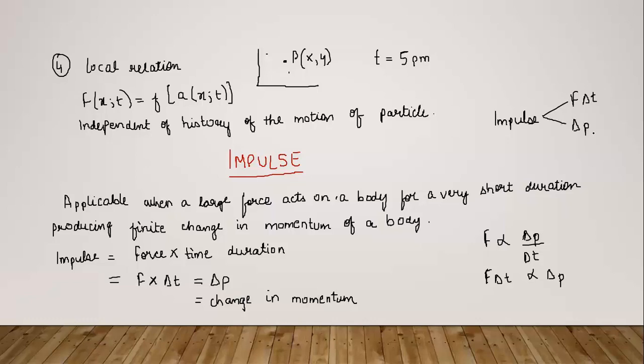Obviously, these two expressions mean the same thing mathematically, but it's only the way in which the question is asked to you and the quantities that are given to you. So it can be calculated using these two methods. Now we will also discuss a few numerical problems related to the second law of motion and impulse.